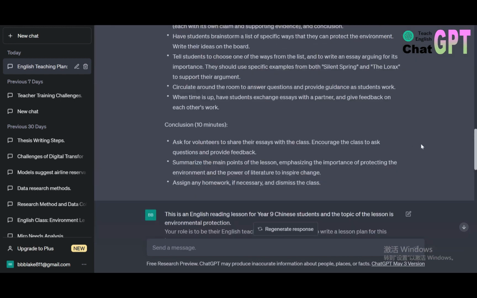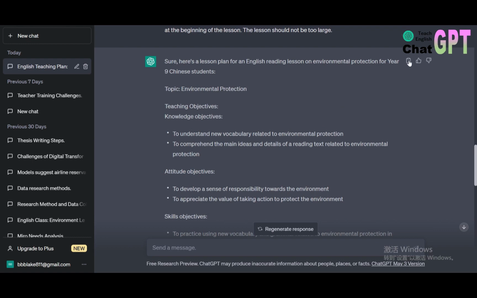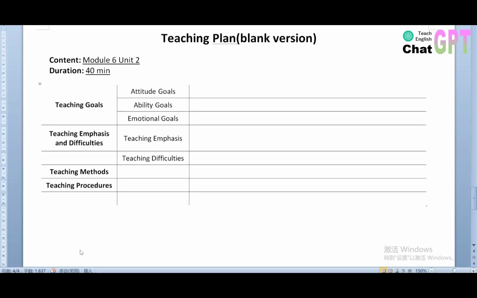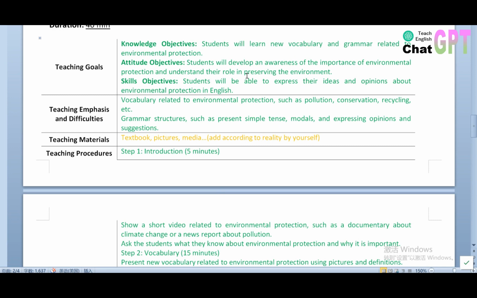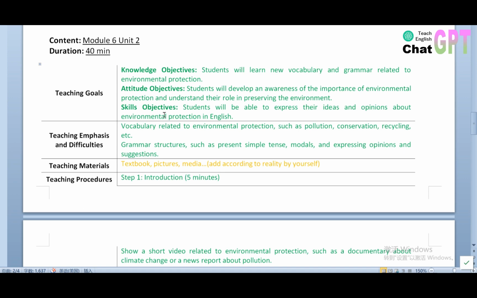Now what I have to do is copy the new version. Just click this button and copy it into the blank version, and by copy and paste you can get something like that. This is what I've got from ChatGPT, the green part. Before we hand it in, I have to stress that although ChatGPT is powerful, we should have the ability to distinguish. Distinguishing is important. ChatGPT will only give us inspirations. We have to select and adapt it to our final format. Choose and copy what we want into that and delete something useless.